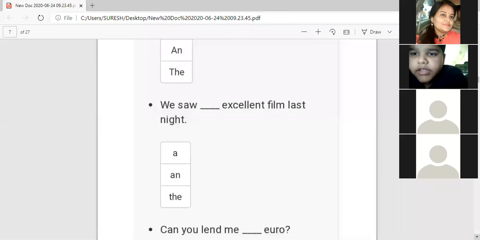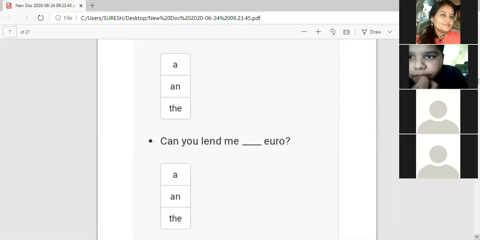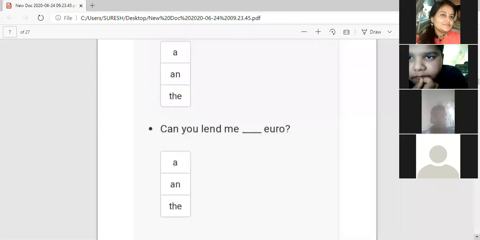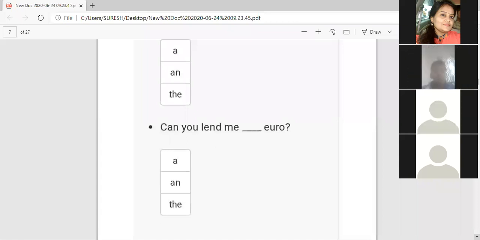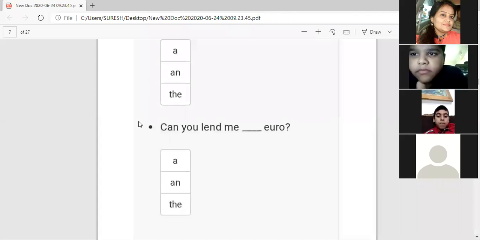Next is "Can you lend me a euro?" Listen to the initial sound. The initial sound of "euro" is Y. What do you put before euro?